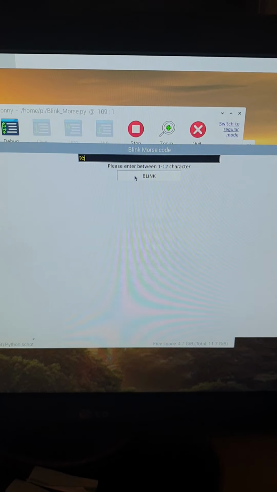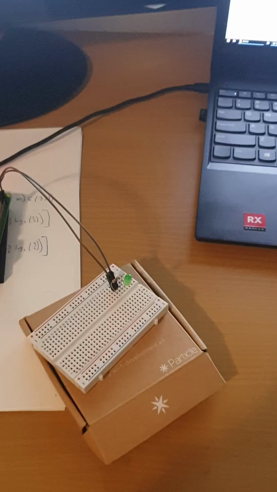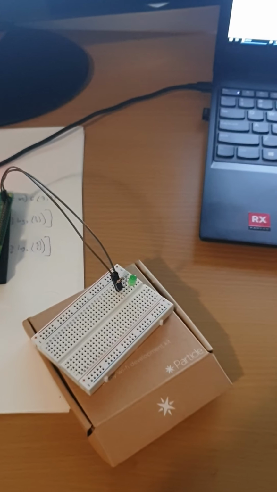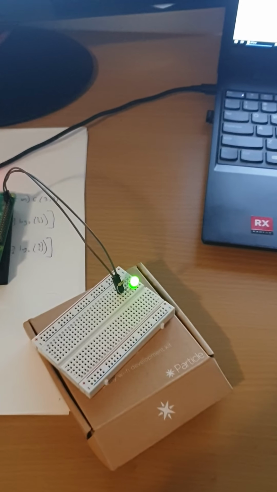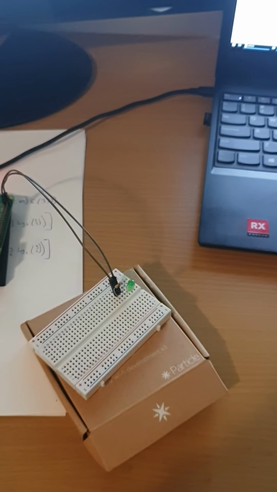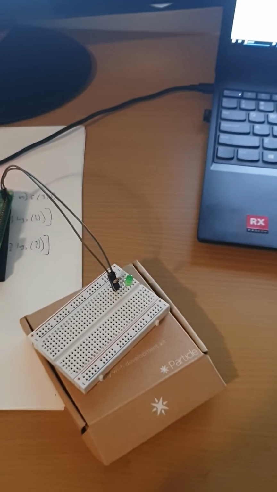This should make the LED light. Click blink. Here you go. It's blinking in Morse code. That's it. Now you can try again, but we will see what happens if we try more than 12 characters.